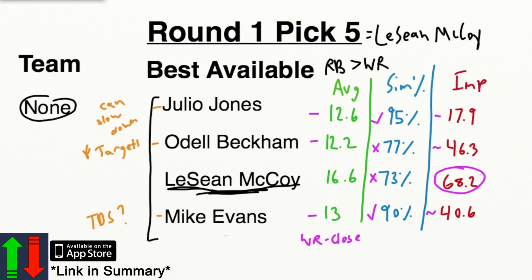Like I said before, I'd rather take LeSean McCoy right now and then come back in the second round and take someone like T.Y. Hilton, who did just as well as these 3 receivers last year, and kind of score a 2-for-1, because I like T.Y. just as much as these guys. And so I'm going to stick to that strategy for pick number 5. With all this said, I'm going to choose McCoy with my number 5 pick, and we'll move on from there.